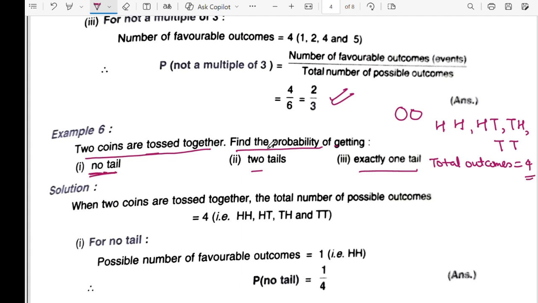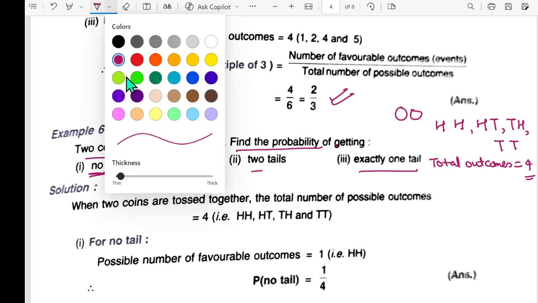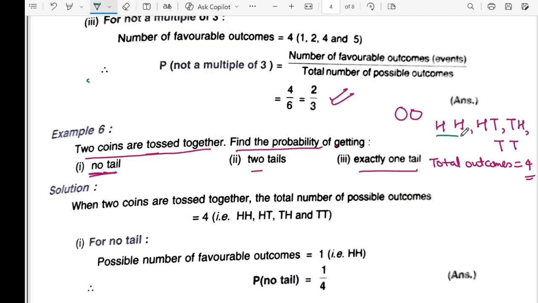Now you have to write no tail. No tail you will see in only one, which is this, 1/4. All the others have a tail somewhere. So 1/4. Our favorable outcome is 1 and our total outcome is 4, we'll write in the denominator. Now next, 2 tails. Only one has 2 tails, so 1 by 4 again.